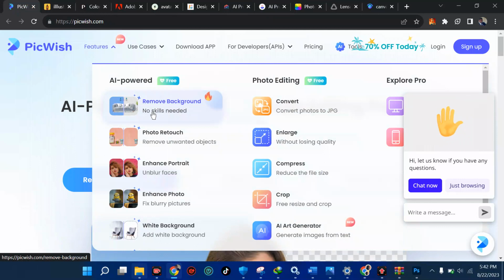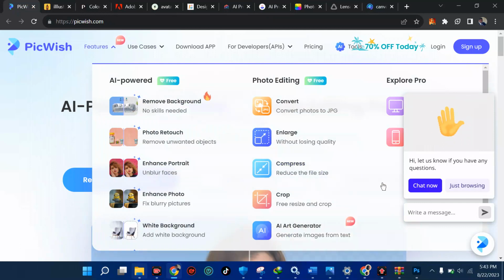First one here, you can remove background, you can retouch photo, you can enhance portrait. I'm not going to be showing a practical example, I just want you to know that there are websites that can really help you do some crazy stuff. You can enhance photo, you can fix blurry pictures, white background replacement, AI art generator. This has been trending very well for now. You can decide to crop, you can decide to compress and stuff like that. I don't know why this one says we should chat. We're not chatting right now.